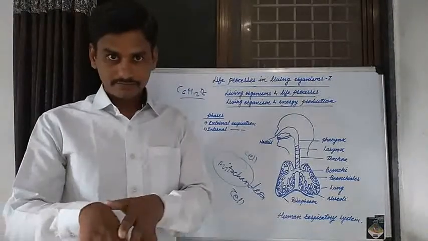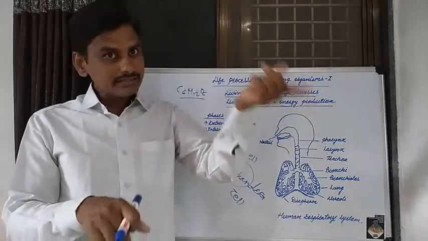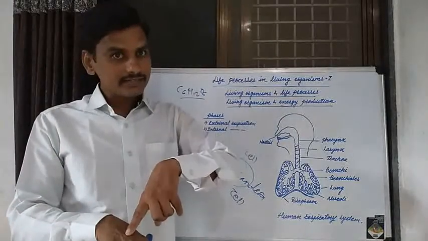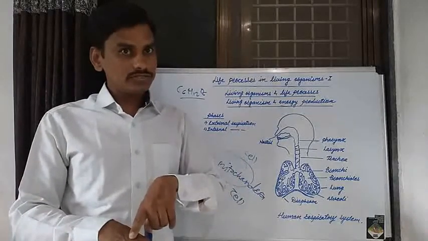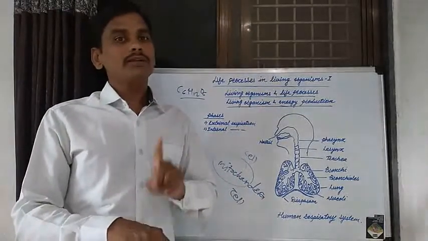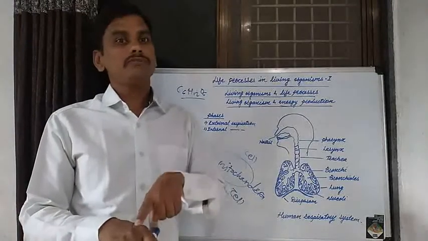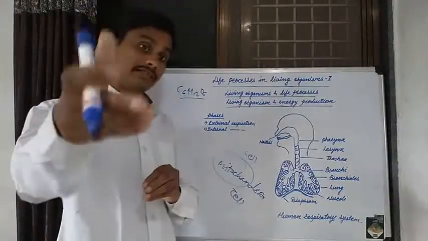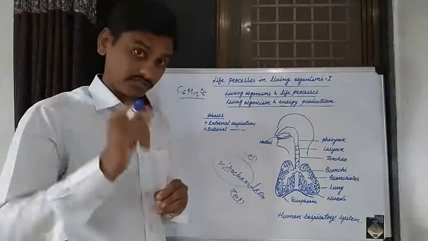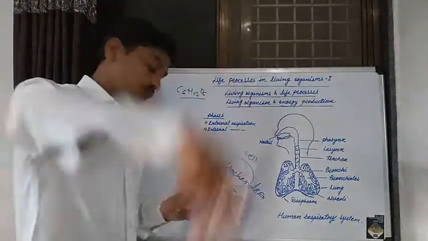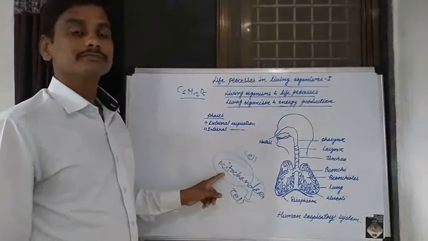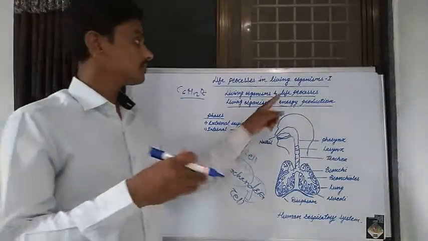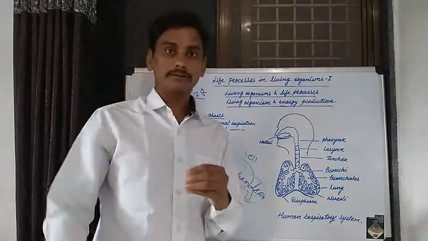And when this digested food material enters into the cell and oxygen enters into the cell, by that oxygen, oxidation of that food substance occurs, and then the energy is released, production of energy. Means this energy is produced in the mitochondria of the cell.